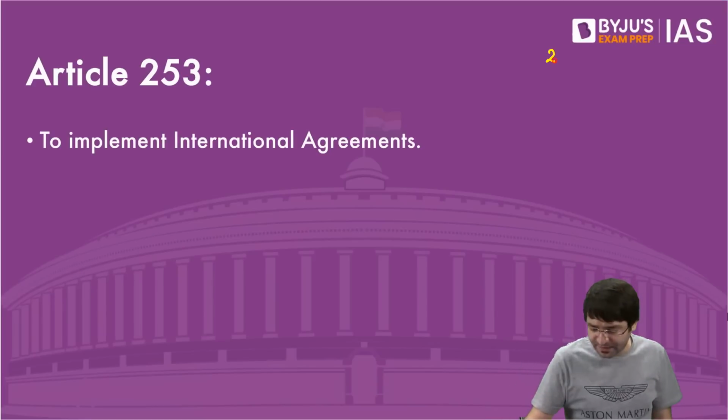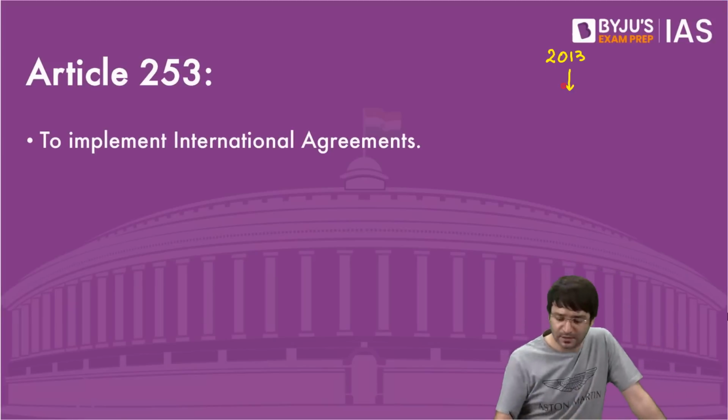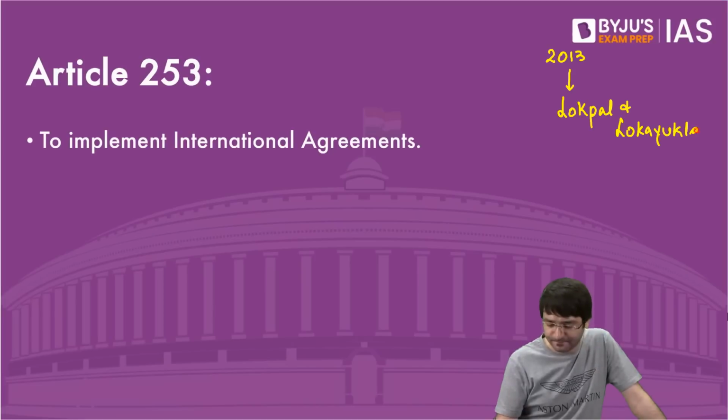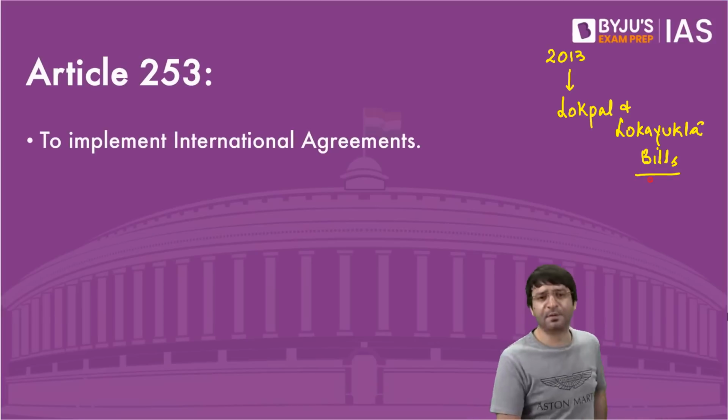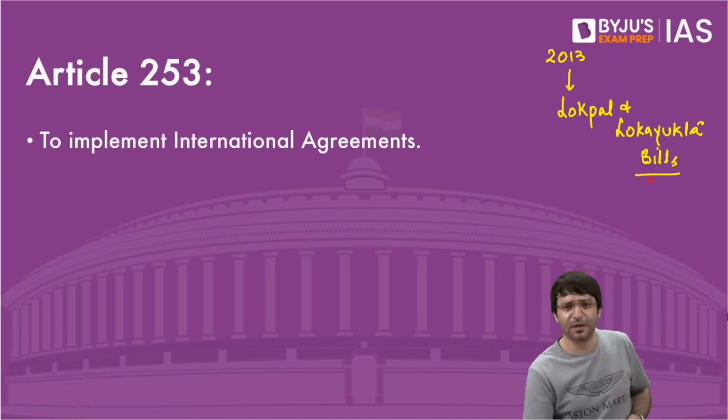In 2013, the recent example, 10-year-old example, Lokpal and Lokayukta bills were passed by the Parliament, which we will discuss in governance.